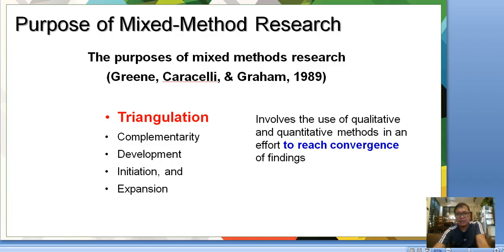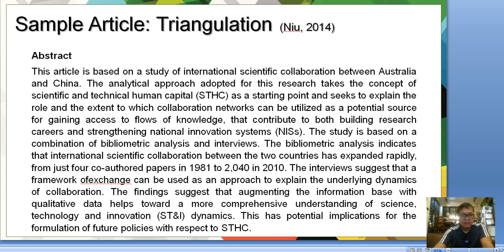Okay, next slide. So, triangulation. It involves the use of qualitative and quantitative methods in an effort to reach convergence of findings. So, you have to reach the converging point. So, this is a sample of triangulation. I'll read the abstract.